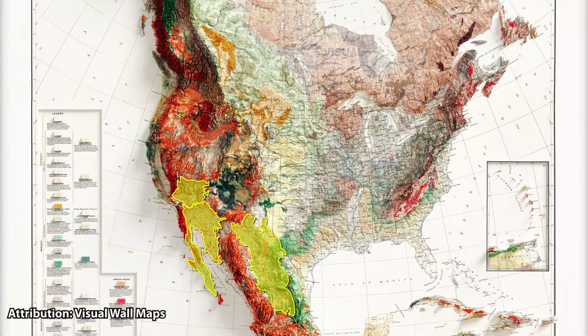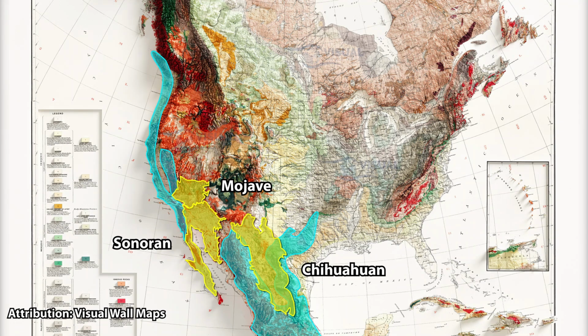The three major desert regions of North America, the Sonoran, Mojave, and Chihuahua, are all in the American Southwest and northern Mexico. These large deserts are located in the rain shadows of nearby mountains. The mountains block precipitation and accelerate the movement of hot, dry winds over these regions. The Sonoran is in the rain shadow of the coastal ranges, the Mojave is in the shadow of the Sierra Nevada, and the Chihuahua is in the shadow of the Sierra Madre.